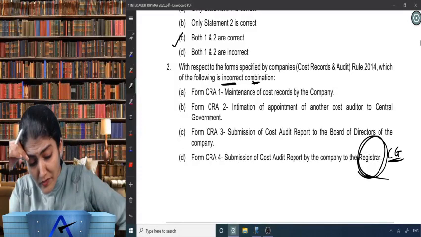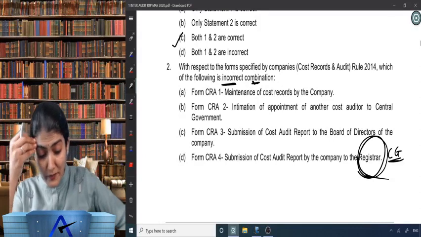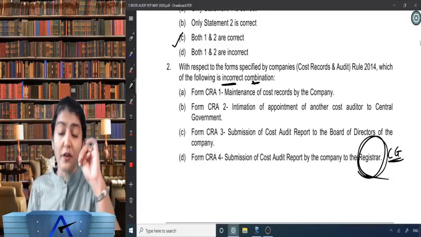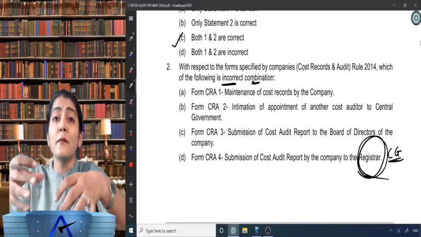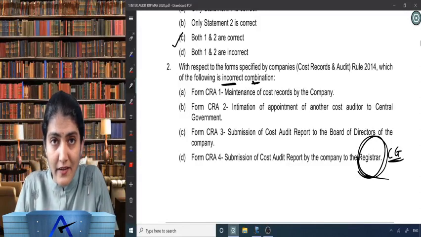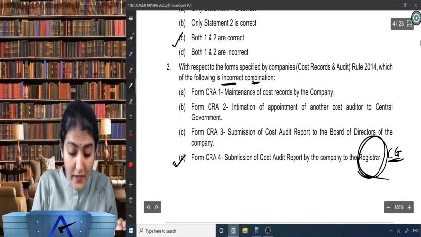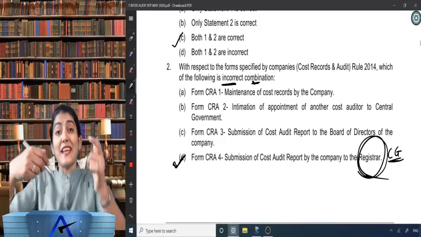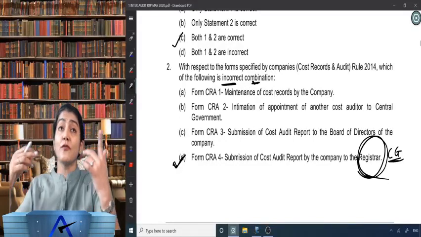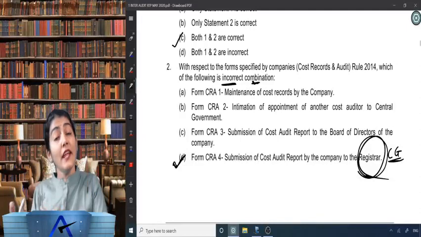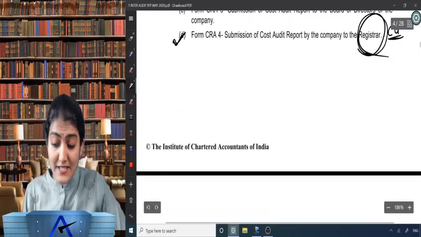I don't know whether it is CRA1 which is for cost records, or CRA2 for intimation of appointment, or CRA3 for submission of cost audit report to board of directors. But now that you have found the thief in the fourth one, please assume that the first three are right. You can do the smart analysis over there. Right, so which is the correct option? The D option, CRA4, submission of cost audit report by the company to the central government and not to the registrar.